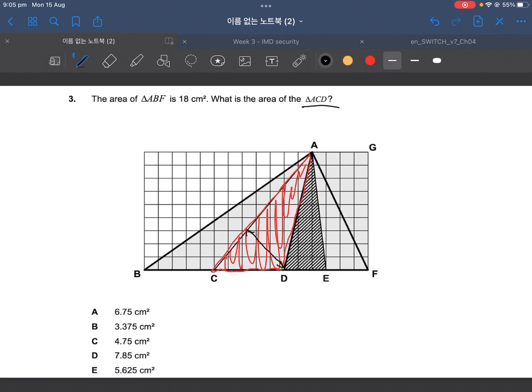We can't actually calculate it because the boxes are not properly matched. Let me get rid of the red to show you guys that the boxes for the height, which should normally be this, okay? Remember the height is perpendicular. The height, we don't know.